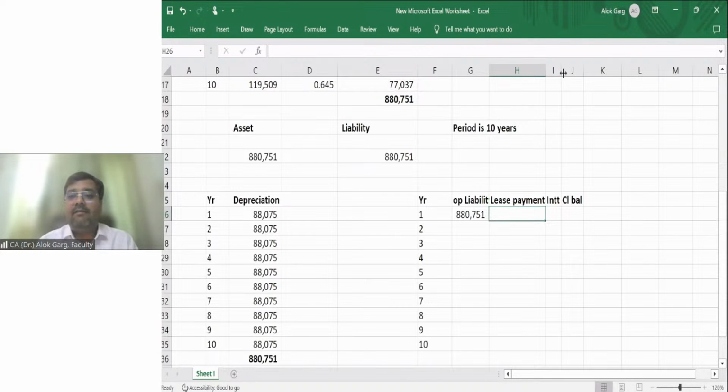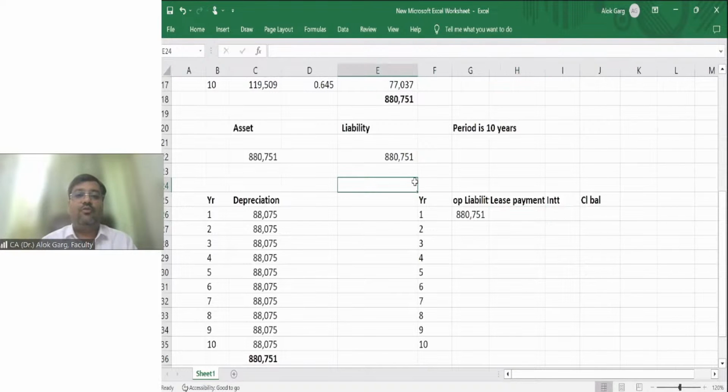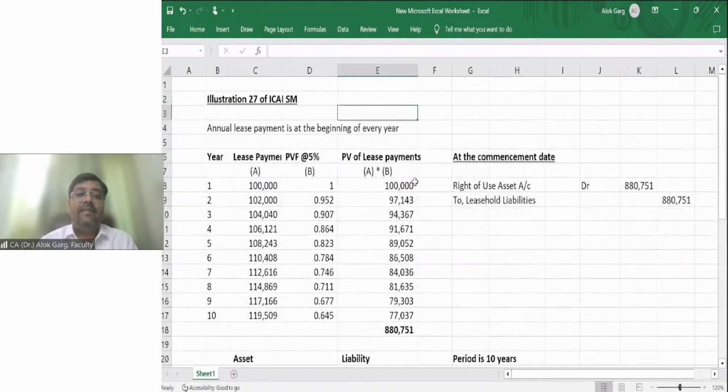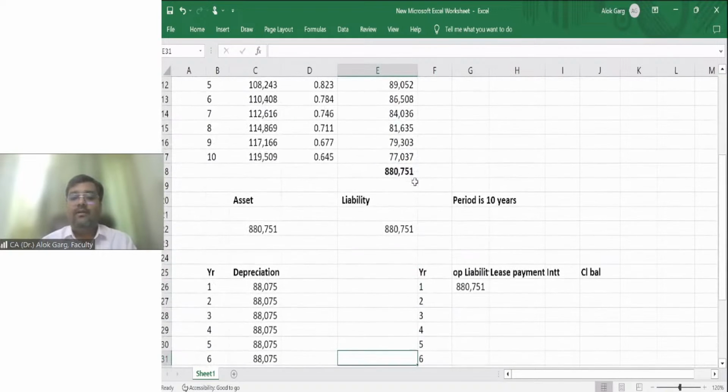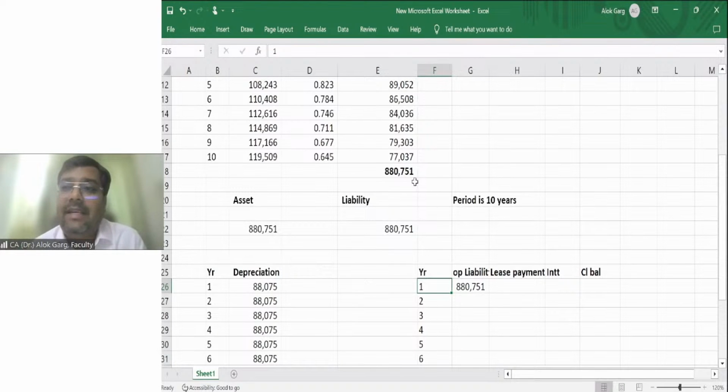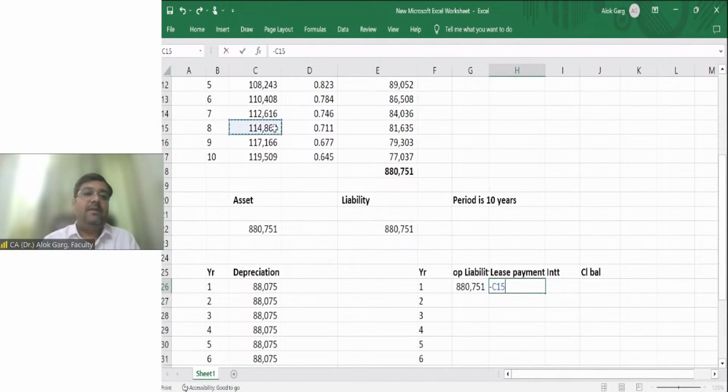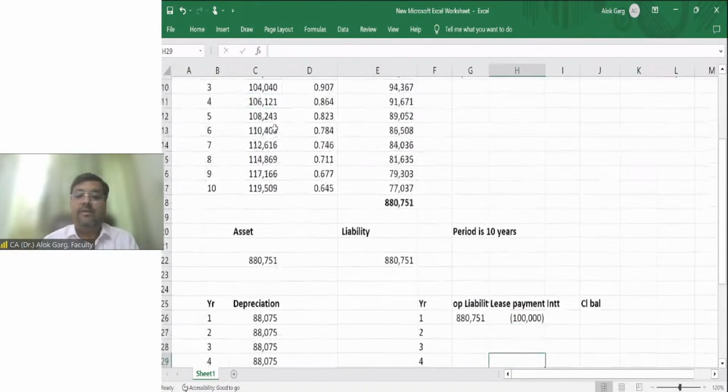is 88751, but in this question, you are paying the payment in the beginning. Okay. So you are paying the payment in the beginning. You will debit this lease right of use asset by 88751 and credit the lease liability by 88751. And at the same time, on the commencement date, you have to pay 1 lakh rupees, right? You have to pay 1 lakh rupees. What is the payment? The payment is at the beginning of the first year, it is 1 lakh rupees,